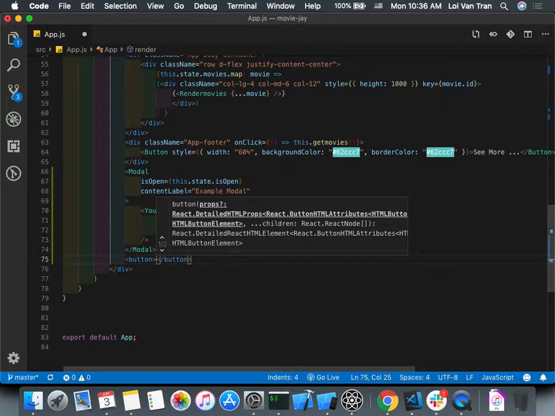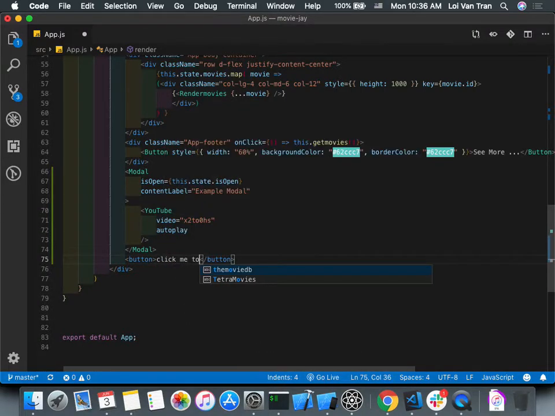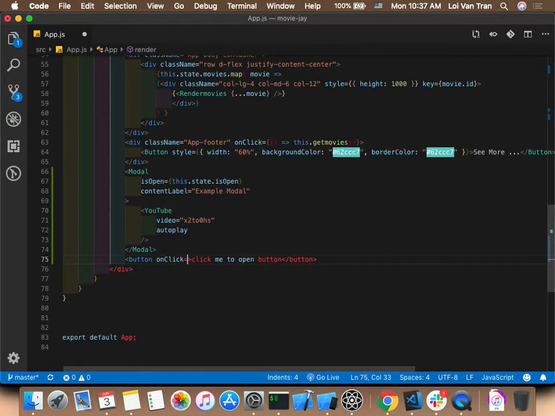Oh my God, cannot type. Click me to open button. Okay. And what do we need to add to this button, guys? An onClick event, a property. What are we going to pass to this onClick property?